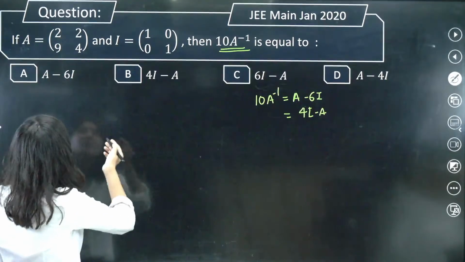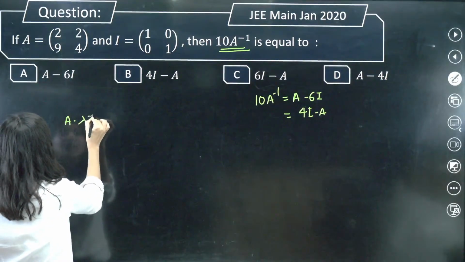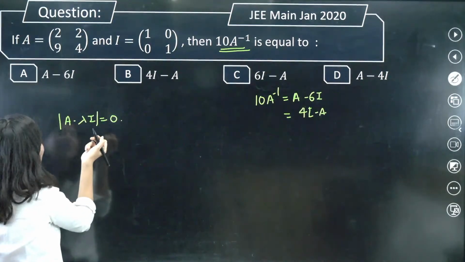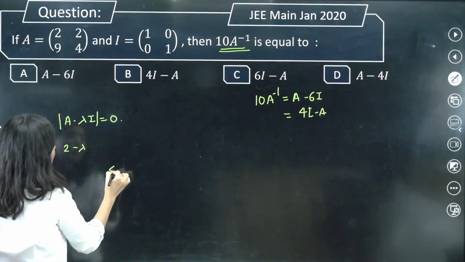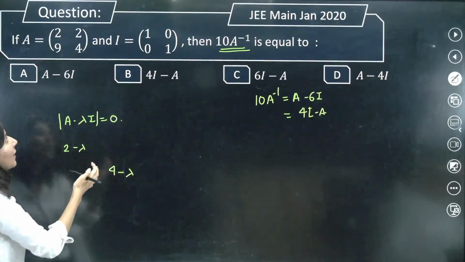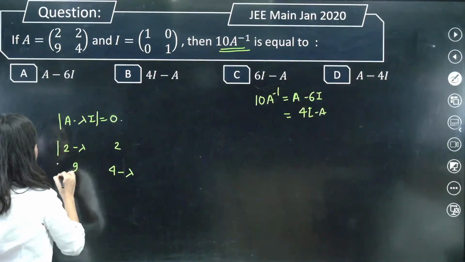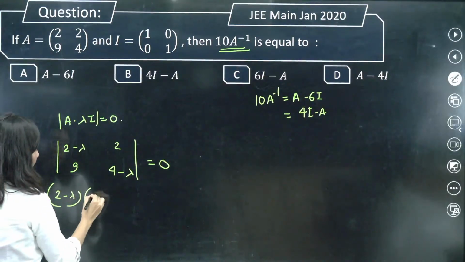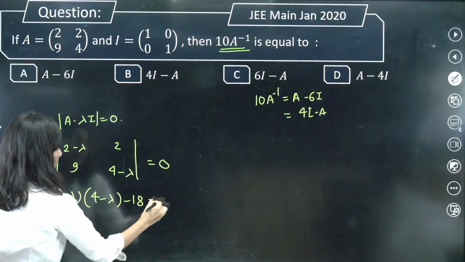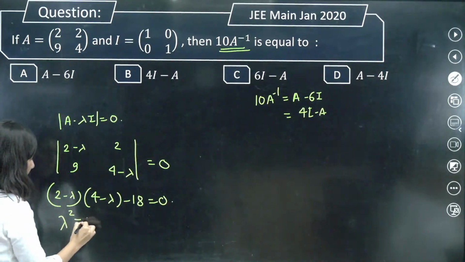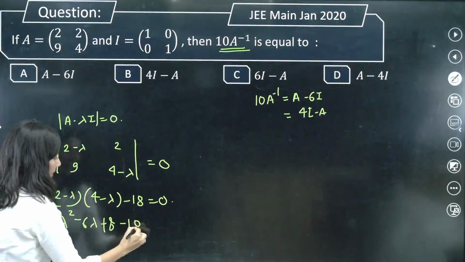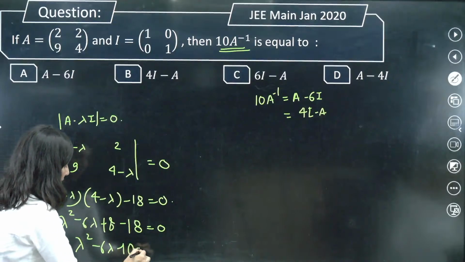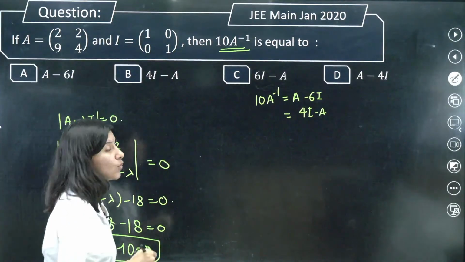Okay. So what we will do is determinant of A minus lambda I equals 0. Correct? Shortcut, let's apply. So 2 minus lambda and 4 minus lambda. So from the diagonal you have to remove lambda. Rest every element is as it is. Determinant equals 0. Crisscross. Do it right away. (2 minus lambda)(4 minus lambda) minus 18 equals 0. This will be lambda square minus 6 lambda plus 8 minus 18 equals 0. Easy peasy, right? Calculation is also easy. Lambda square minus 6 lambda minus 10 equals 0. This is your characteristic equation.